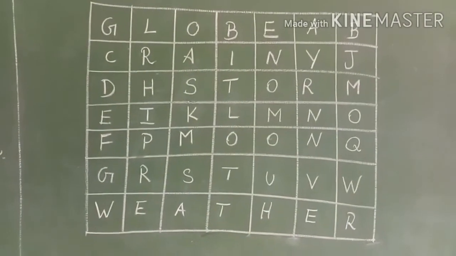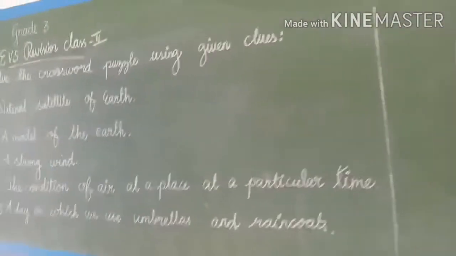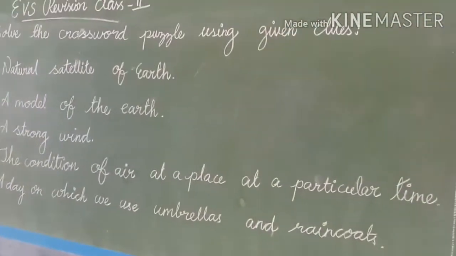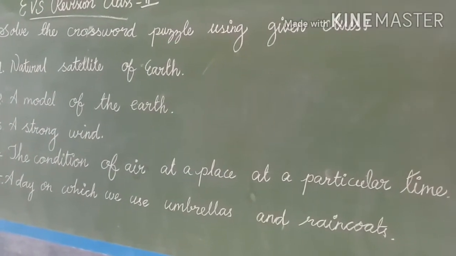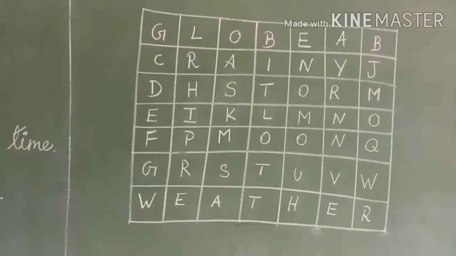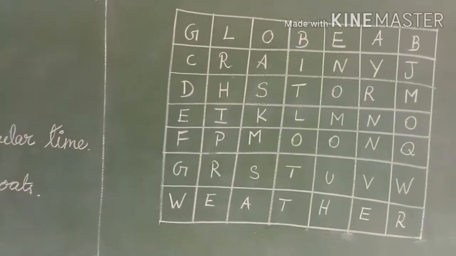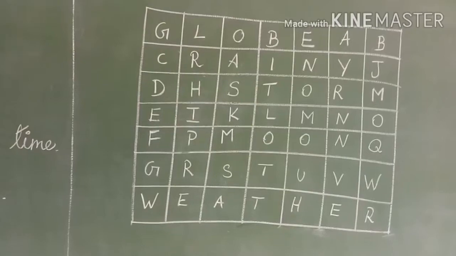You are going to find the answers with the help of given clues. Okay children, see, 5 clues are given. So 5 answers are hidden in this box. You are going to find the answer. So shall we start now? Yes.